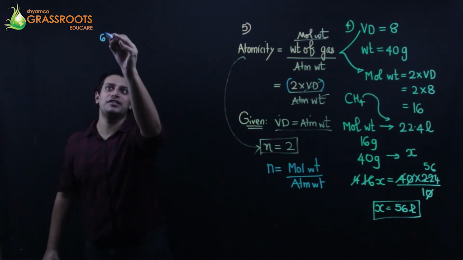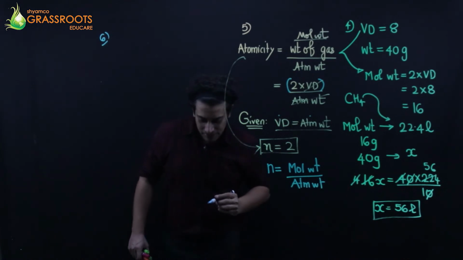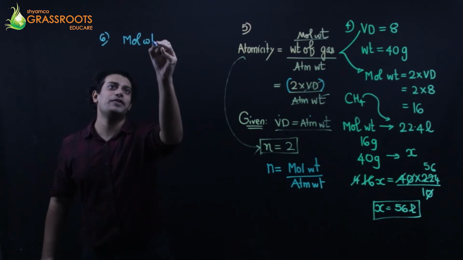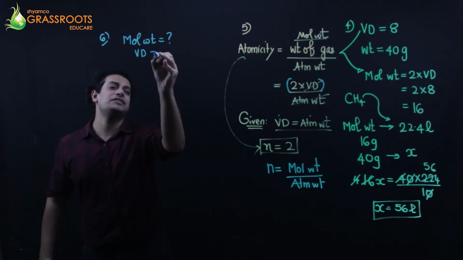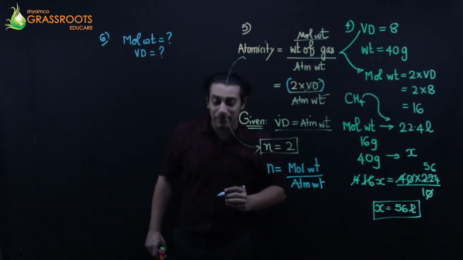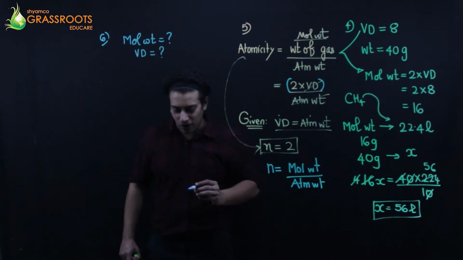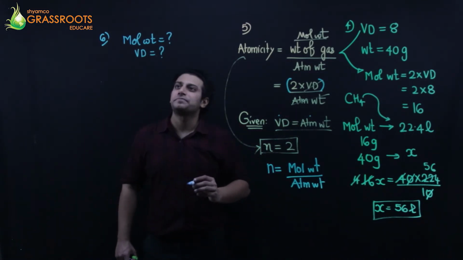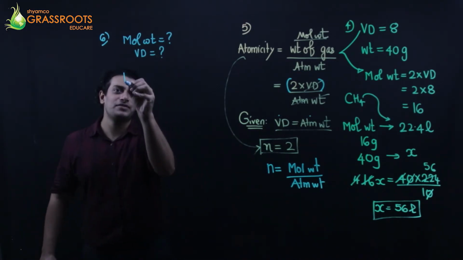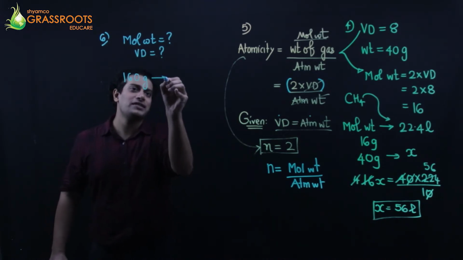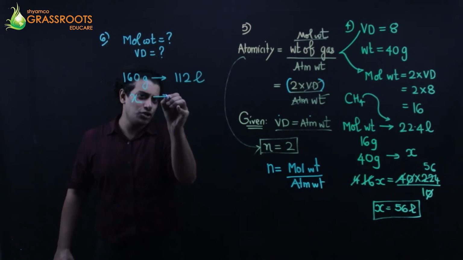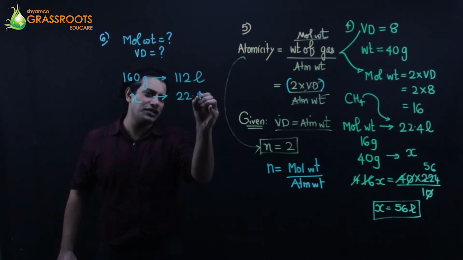Last question for this variety from my side. Calculate the relative molecular mass and the vapor density. So basically molecular weight and vapor density are to be obtained, of 160 gram of methanol having a volume of 112 liters at STP. Okay, so we have 160 grams occupying 112 liters. Then how many grams should occupy 22.4 liters?